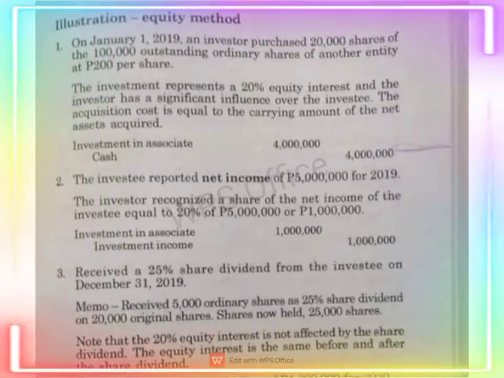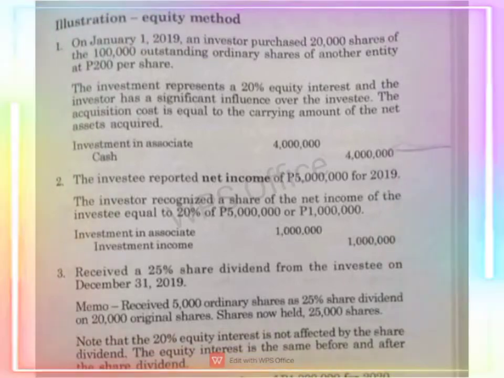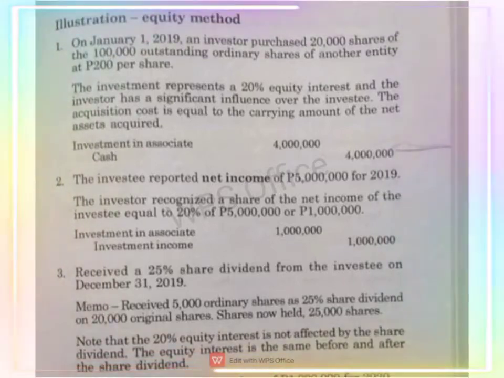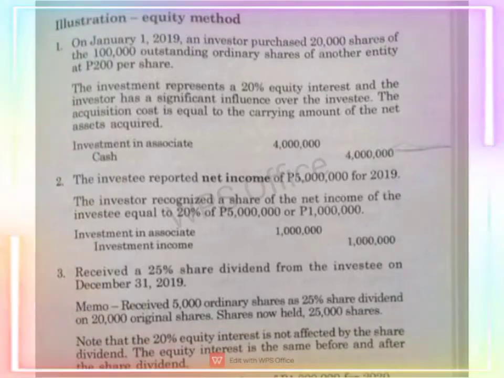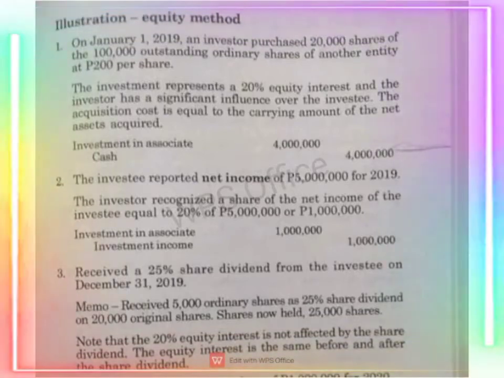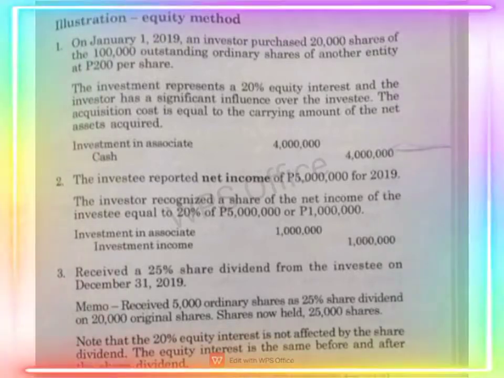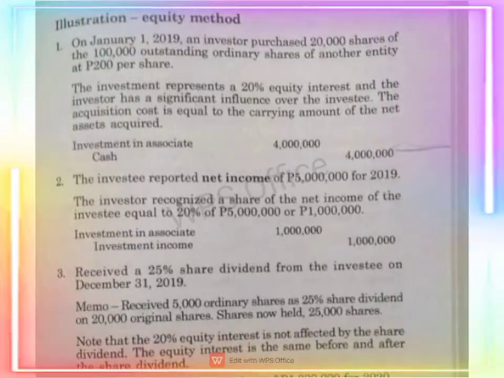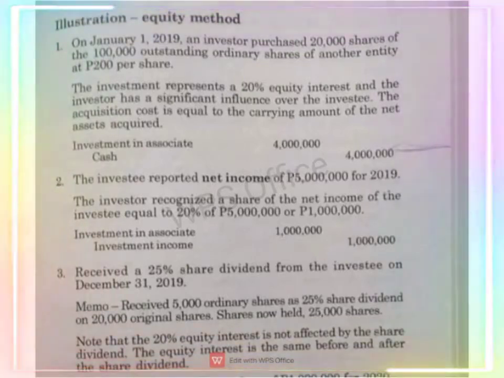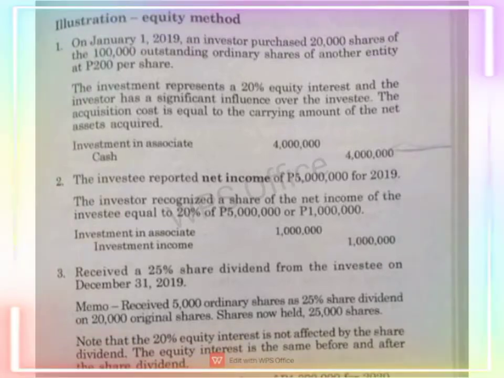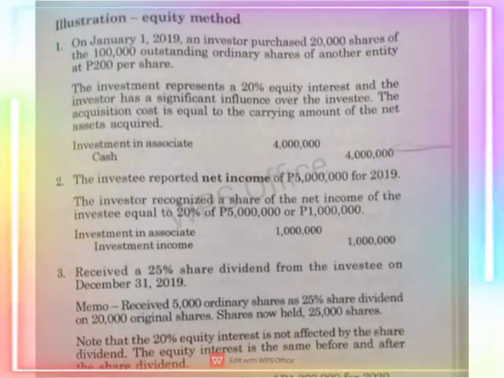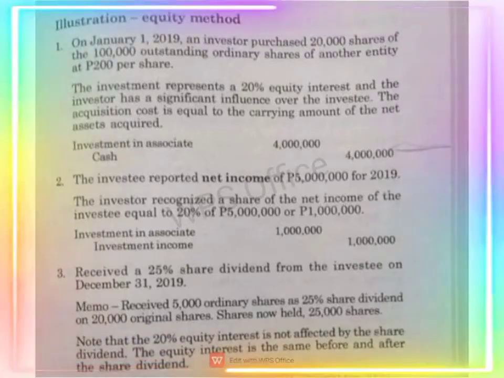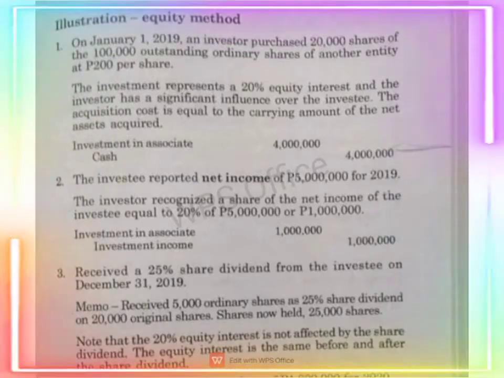How does it come to 1 million? Kasi nga, sabi dito, 20% of 5 million, which is 1 million. So, na-state din dito na net income of investee equals to 20% of 5 million or 1 million. That's why investment income is 1 million.